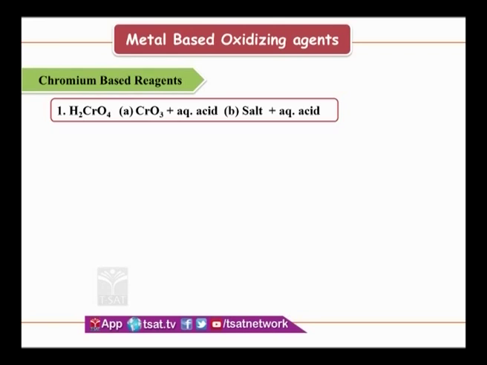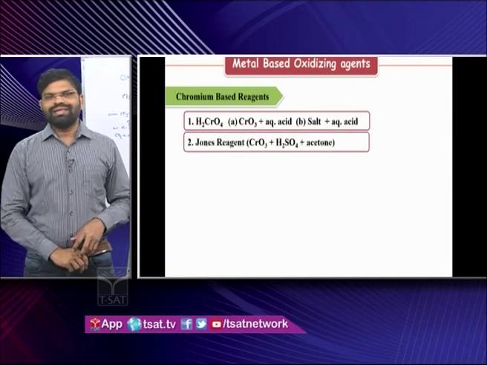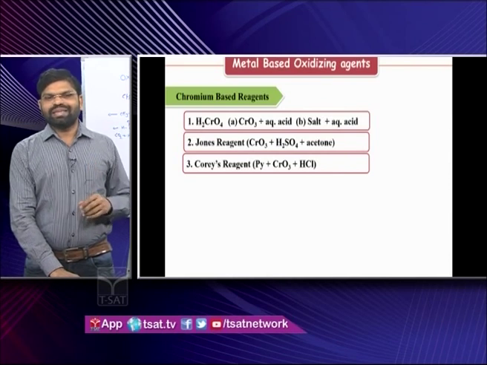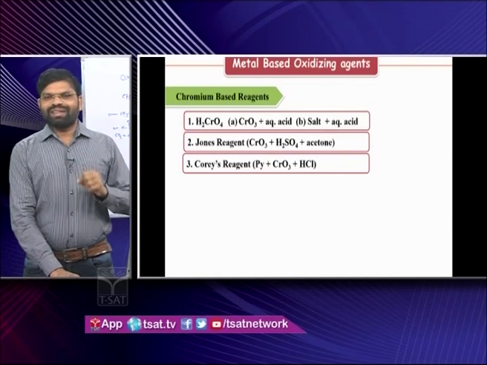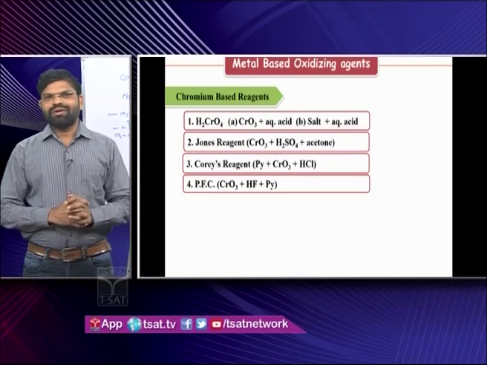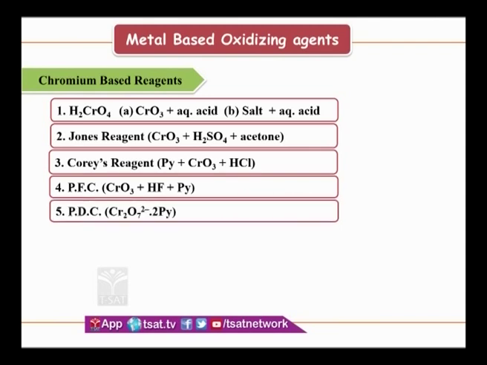There are chromium based oxidizing agents, that is H2CrO4. Then the second one you call Jones reagent. Then the third one, Corey's reagent, that itself you call PCC, the most famous reagent for even all types of exams. Then you will get PFC, rarely found in any textbook, but this is also just a modification of Corey's reagent, that is PCC reagent. Then comes the PDC; this is also in every textbook, and in every examination you will find questions based on this.